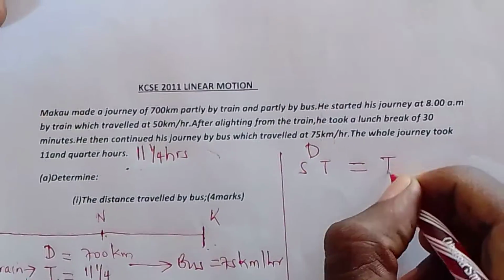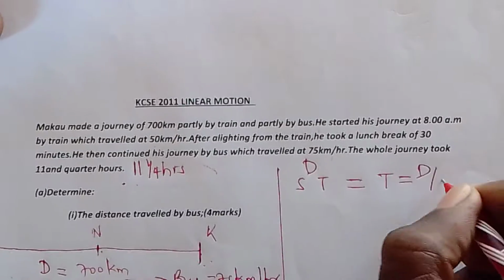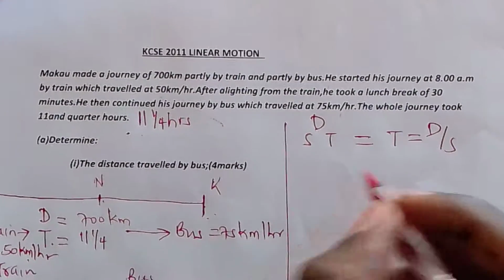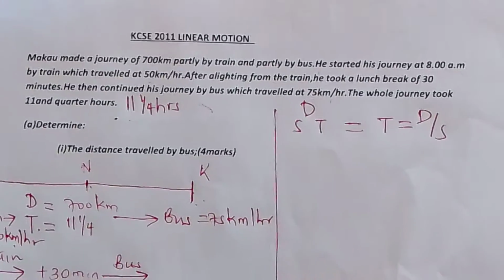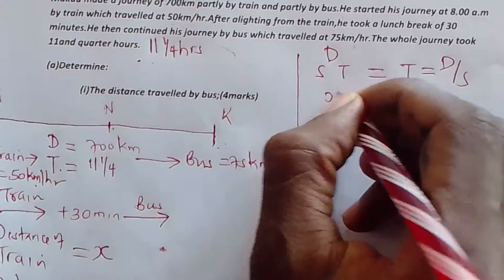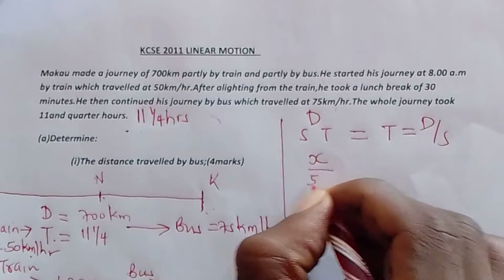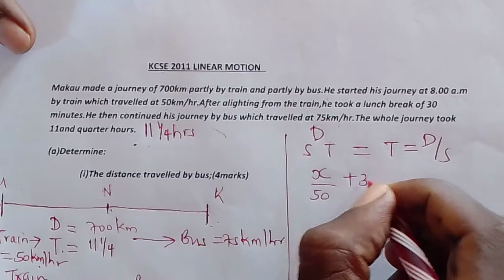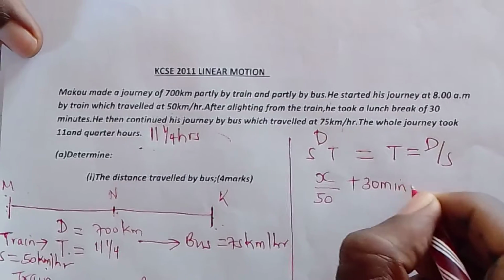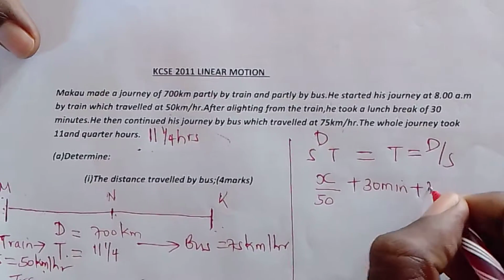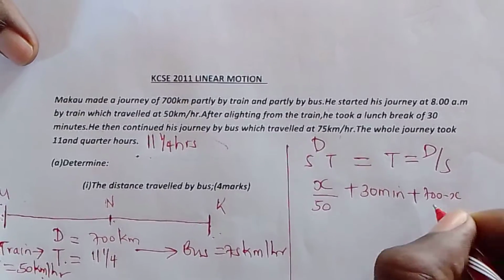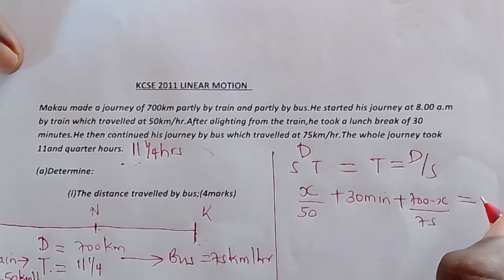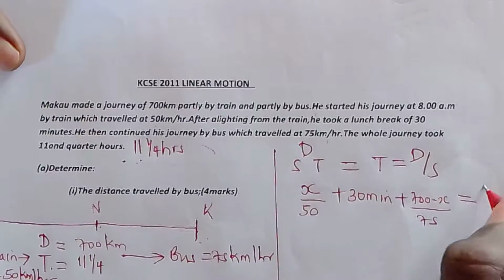To get time, unasema distance over speed. So we can say the distance of a train, which is x, divided by 50, which is the speed, plus 30 minutes, ambayo ilitumia kukula, plus 700 minus x, distance of bus, divided by 75, itakupatia the total time ambayo ni 11 1/4 hours, which is 45 divided by 4.